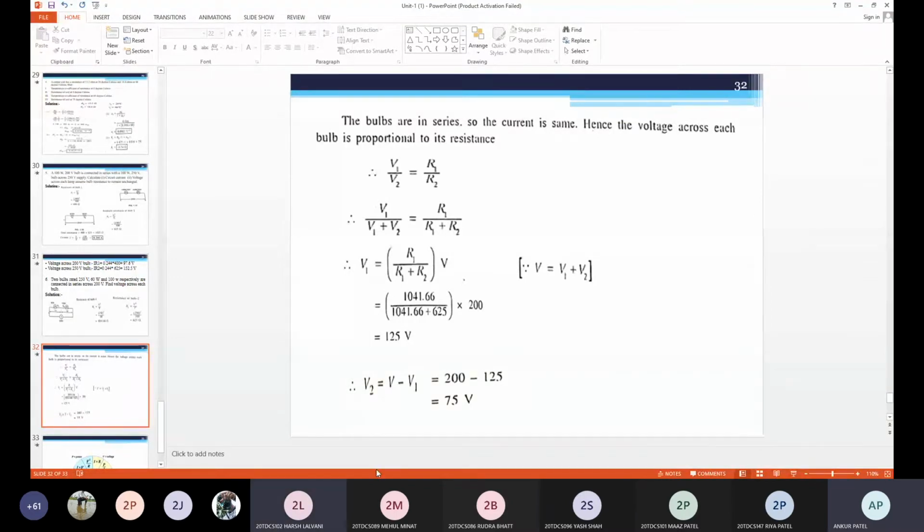Now you can find the unknown resistance. R is equal to V2 by I, since you already found V2 across R. So V2, that is 130 volt, divided by 0.75. So the answer is 173.33 ohm.